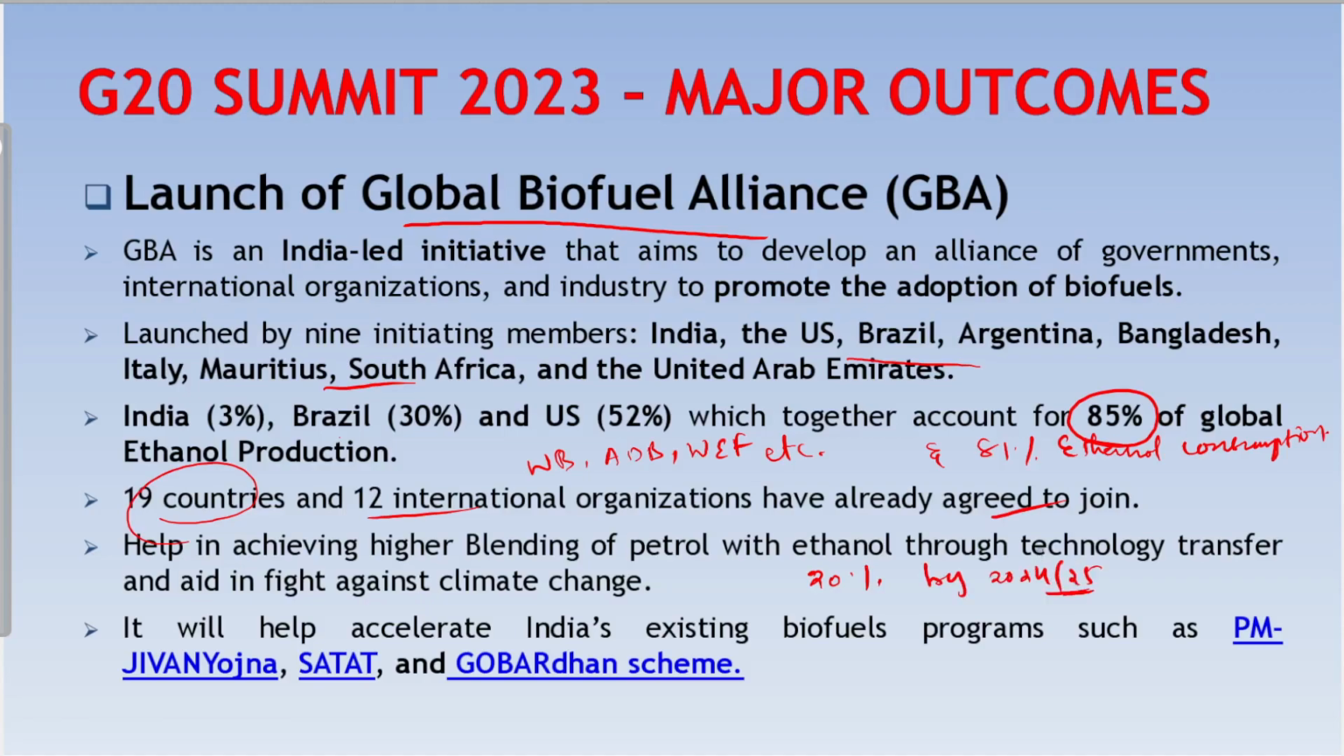2024-25. India has already achieved the ethanol blending target of 10%, and it was supposed to achieve the target of 20% by 2030. But the Government of India has advanced the target for 20% ethanol blending in petrol to 2025. So, with the help of GBA and technology transfer from the countries involved, India can achieve this ethanol blending target of 20% by 2024-25.